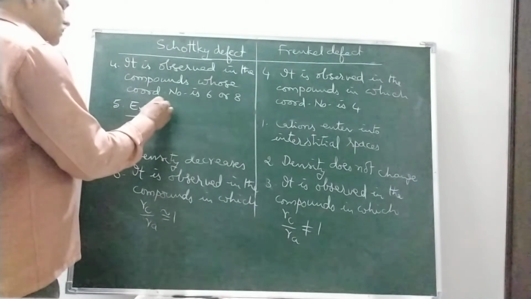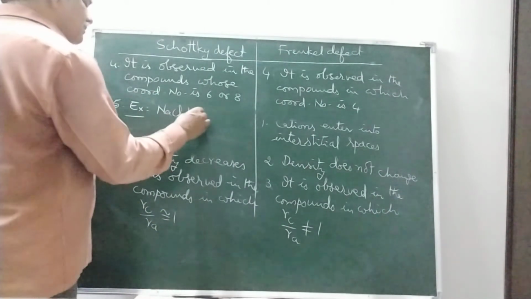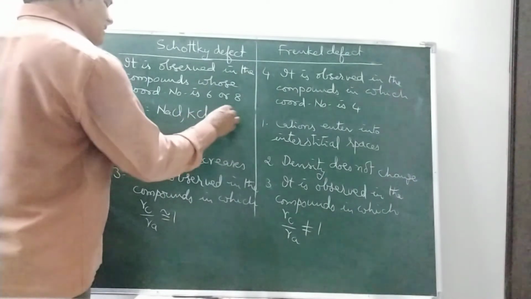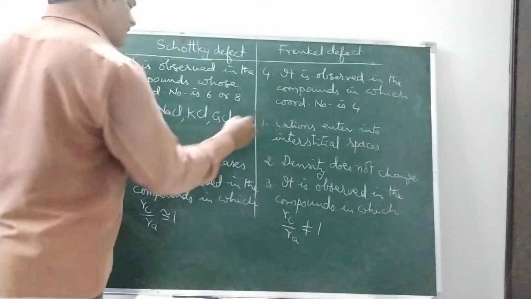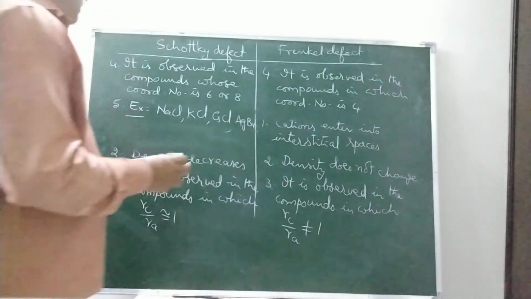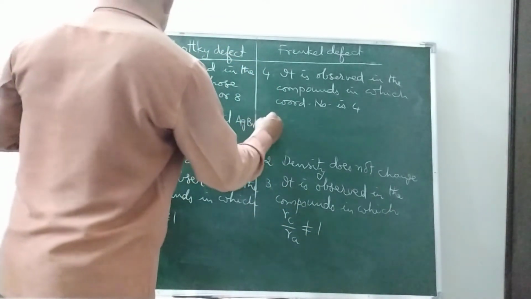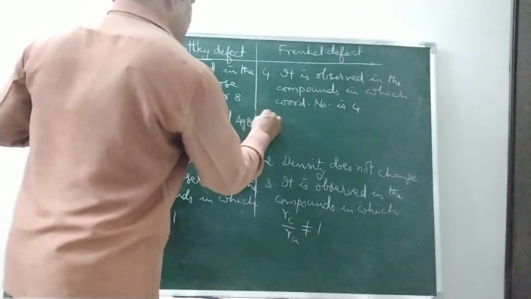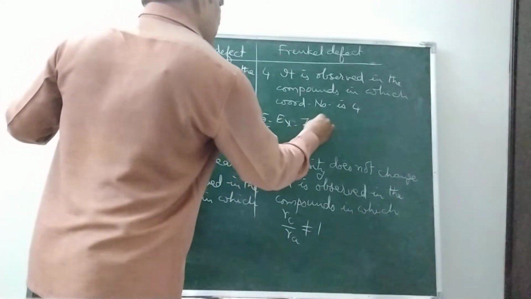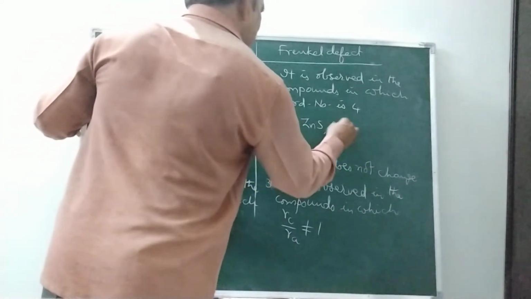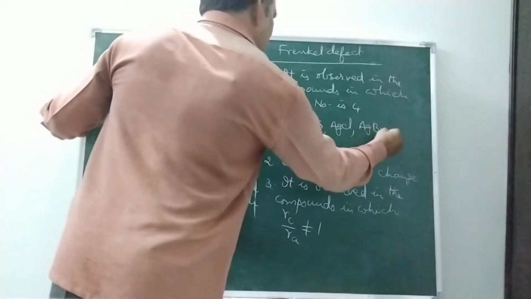Next, the examples for Schottky defect and Frenkel defect. Here, NaCl, KCl, CsCl, AgBr, silver bromide. In the same way, examples for the Frenkel defect: ZnS, zinc sulfide, AgCl, AgBr, AgI.